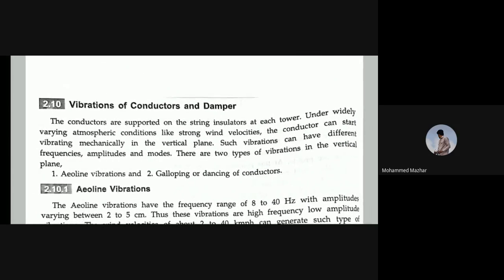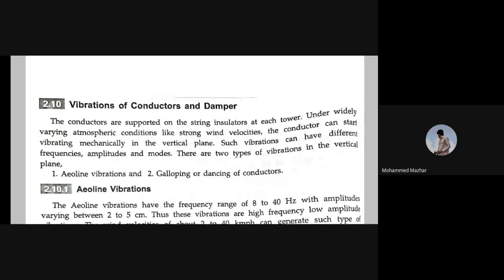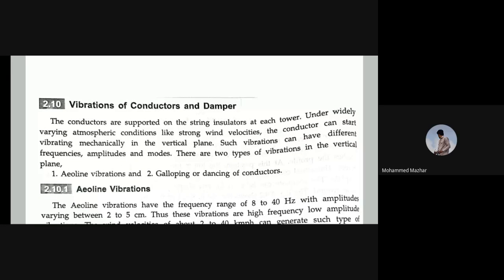So there are two types of vibrations in the vertical plane, not horizontally. Remember, in the vertical plane the conductors swing. These two types are aeolian vibration and galloping or dancing of the conductors. These two phenomena again come as short notes, especially galloping.